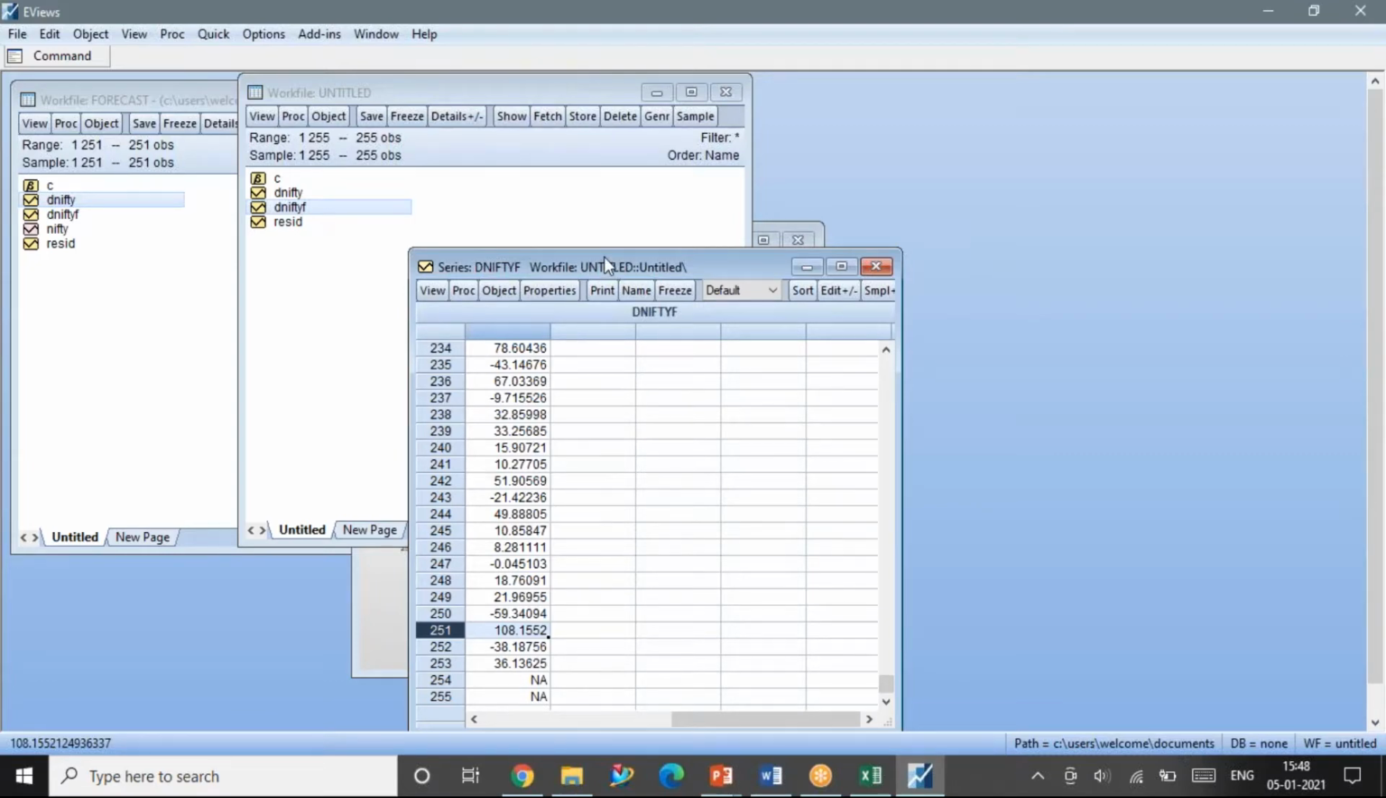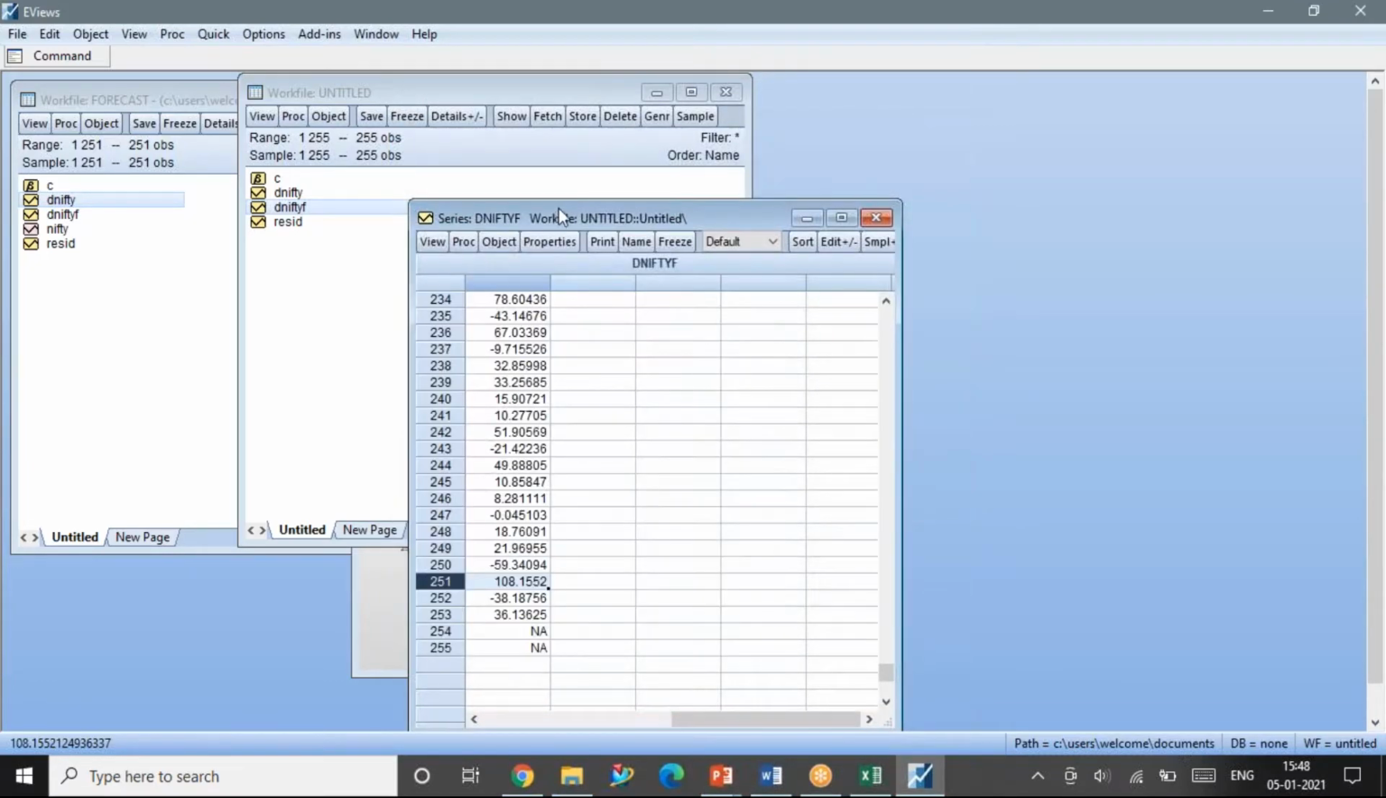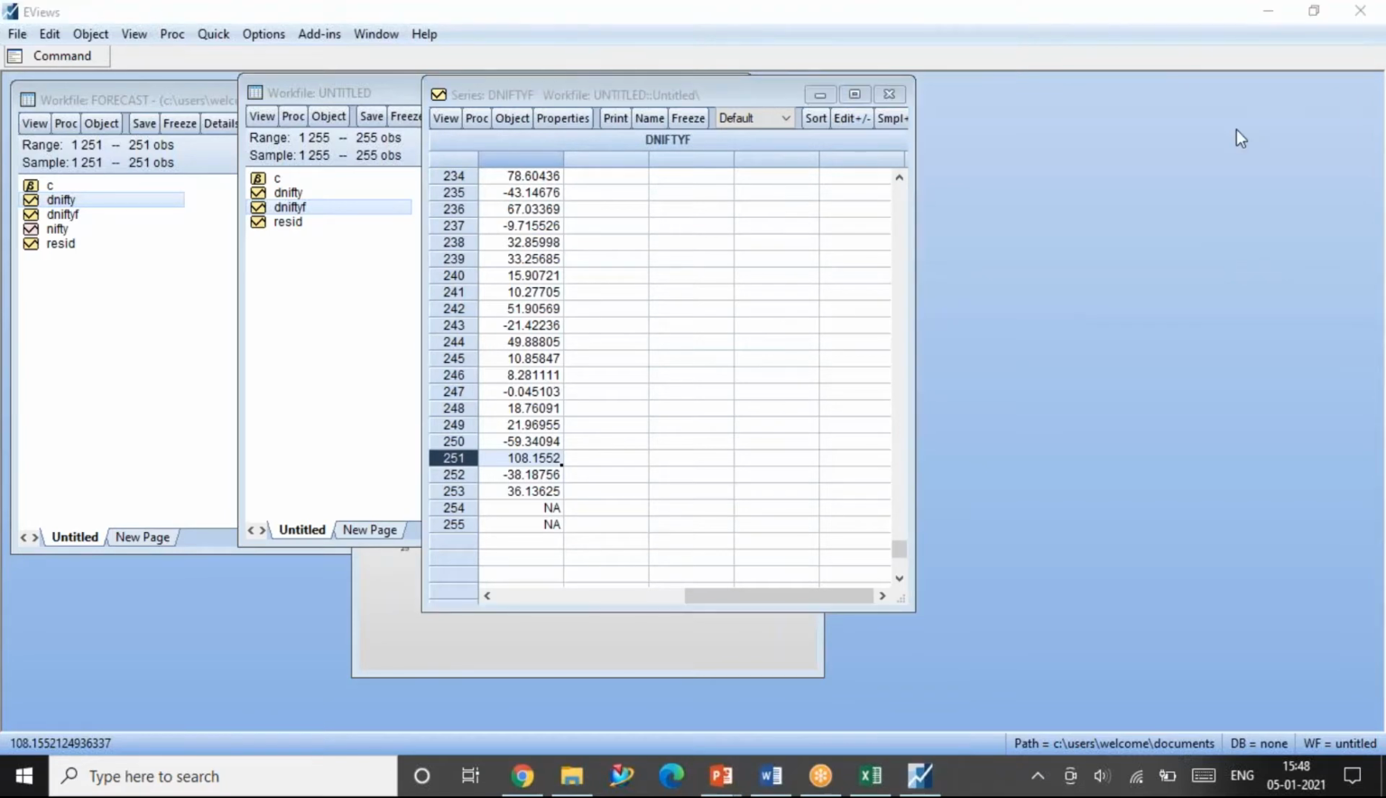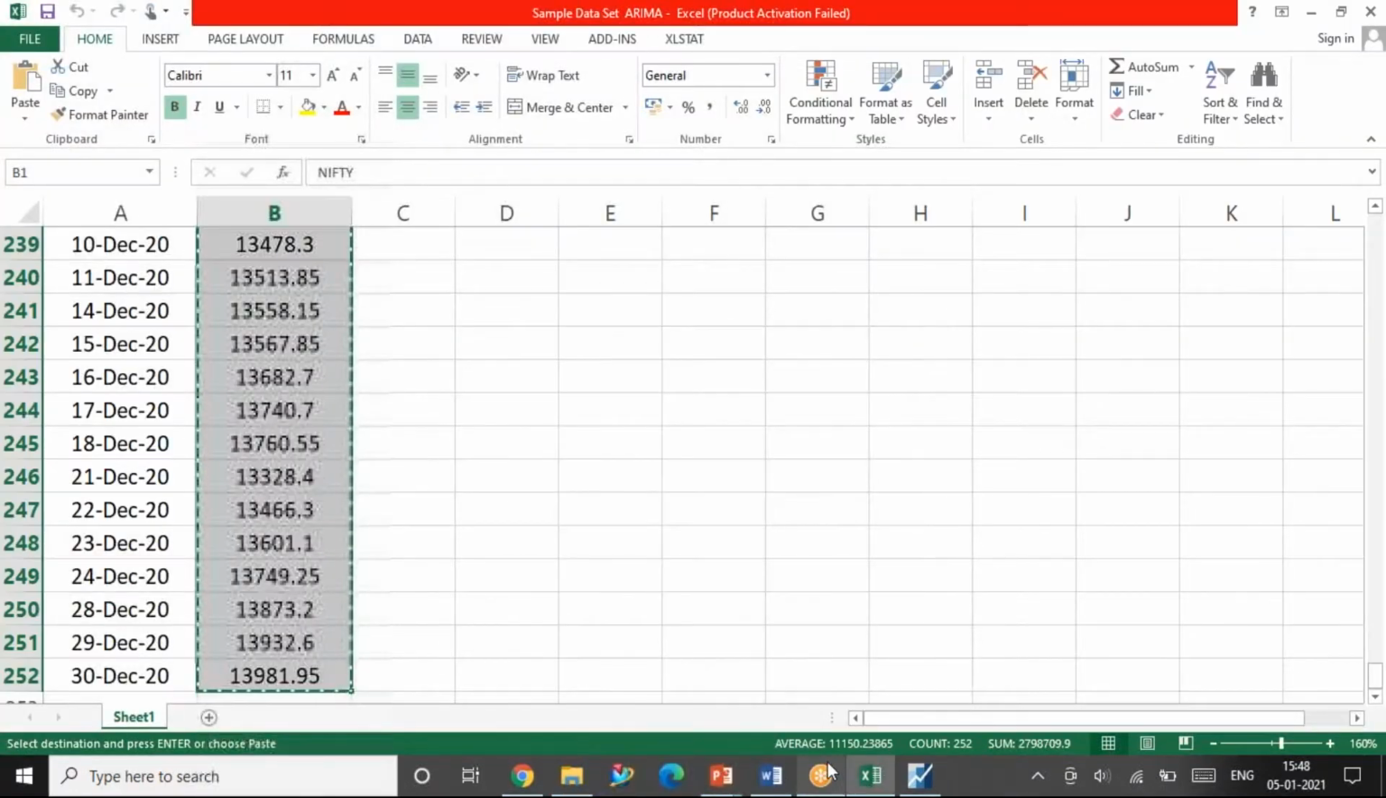Here I forecasted the difference only, not the actual value. Please understand, I forecasted only the difference value. Since my series is D-Nifty, I forecasted only the difference value. So how do I go ahead and forecast my actual values? That has to be done in a manual way. You can see that in my PPT.